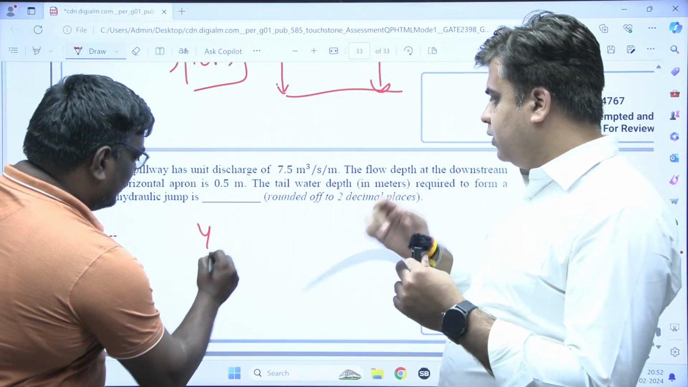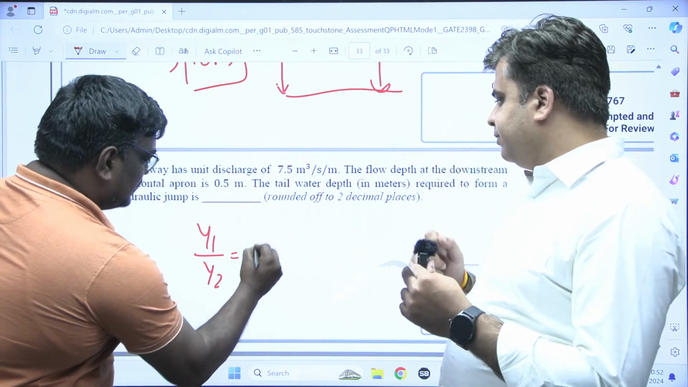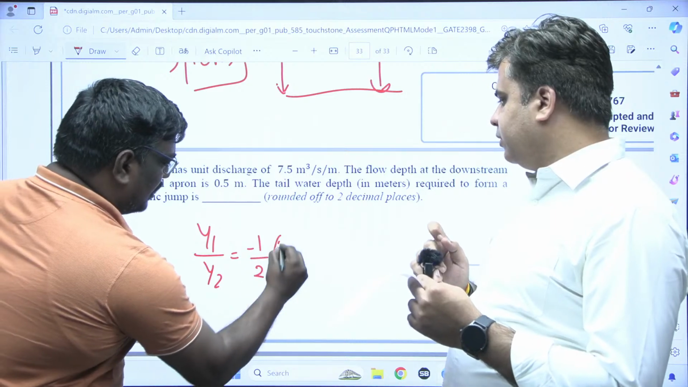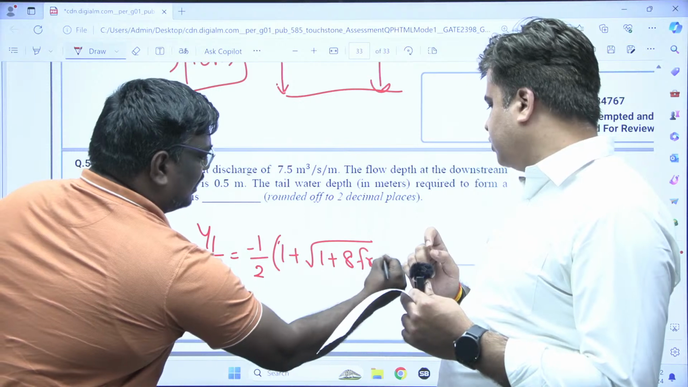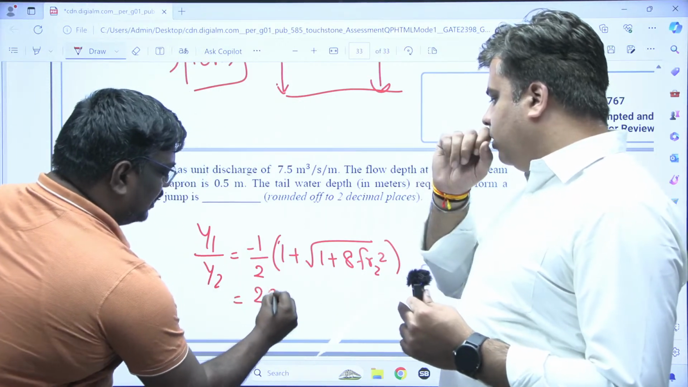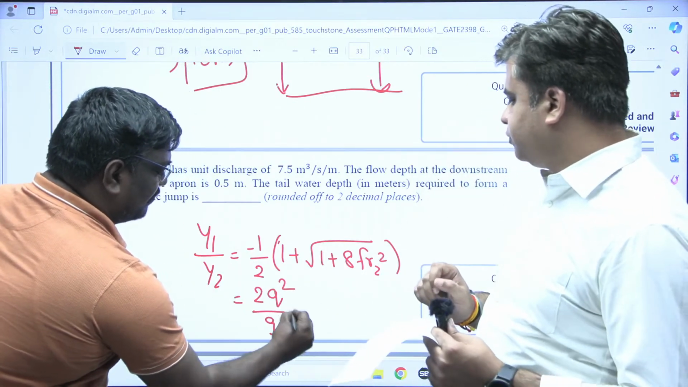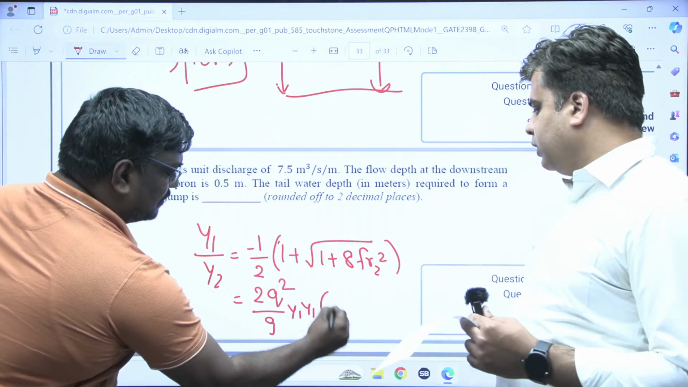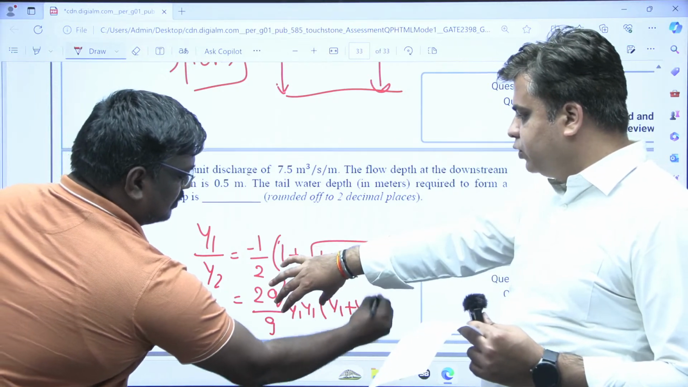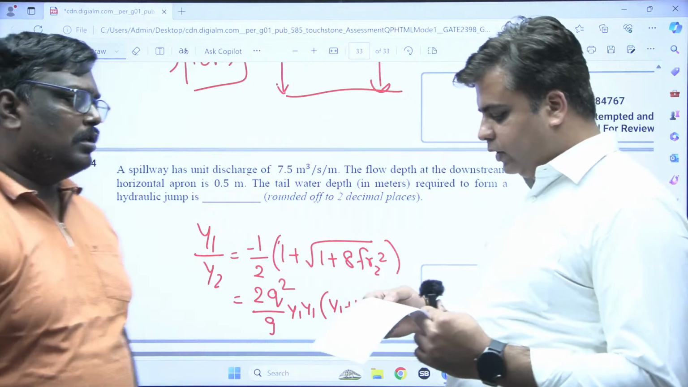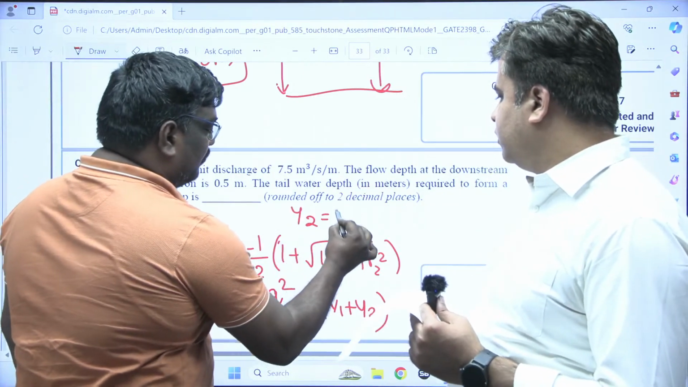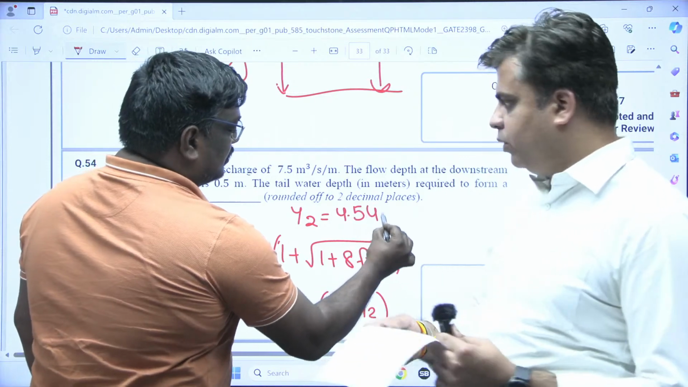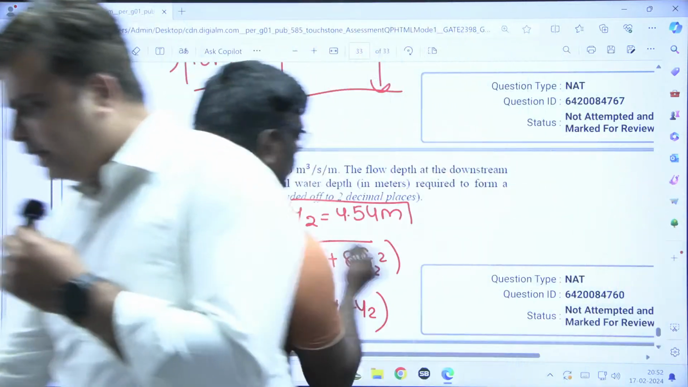You can say Y2 by Y1 is equal to minus half plus root of 1 plus 8 Fr1 square, upon 2. We can also use a formula related to q square by g equals y1 y2 into y1 plus y2 by 2, something like that. This formula can be used to get the value. So for this question, 4.54 is the correct answer. Y2 is equal to 4.54 meter, right, sir? 4.54 meter. So these are all the questions that we have.